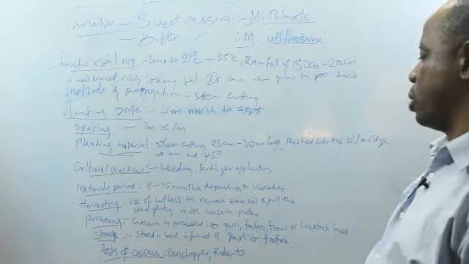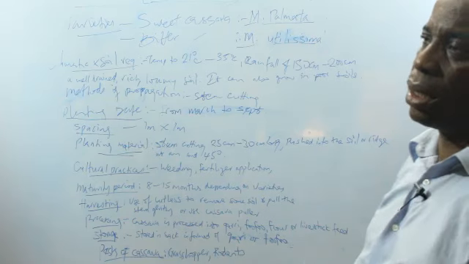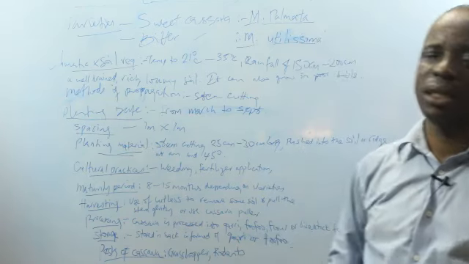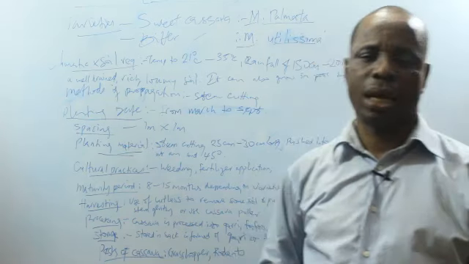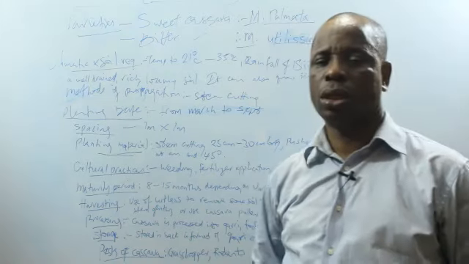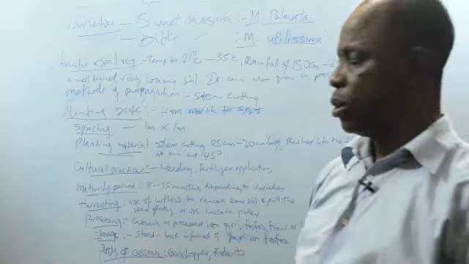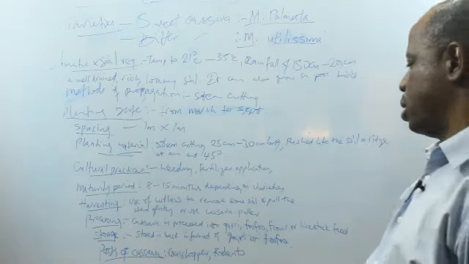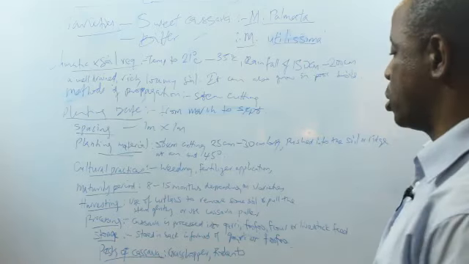Now, maturity period is between 8 to 15 months. That's why cassava is taken as a biennial crop. Some of them stay on the farm beyond 1 year. So 8 to 15 months, depending on the varieties we are talking about.